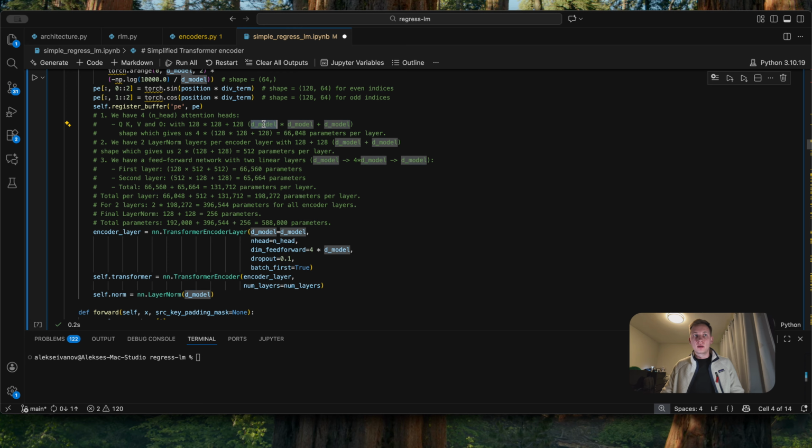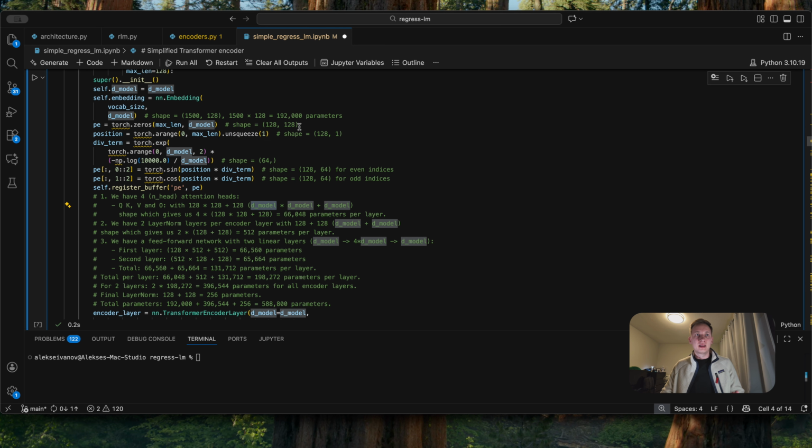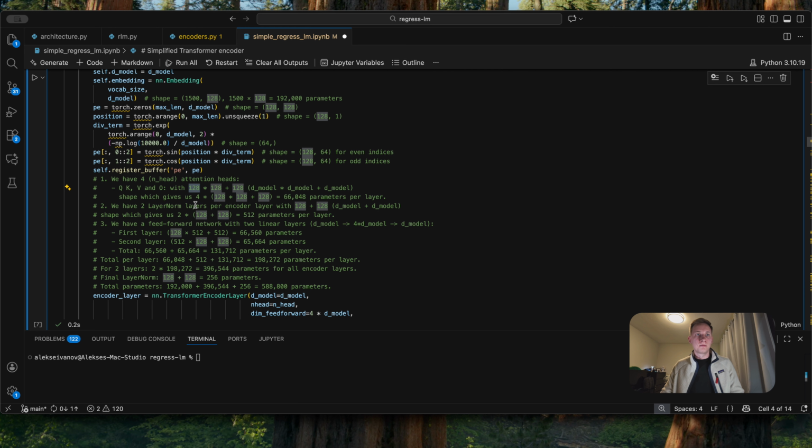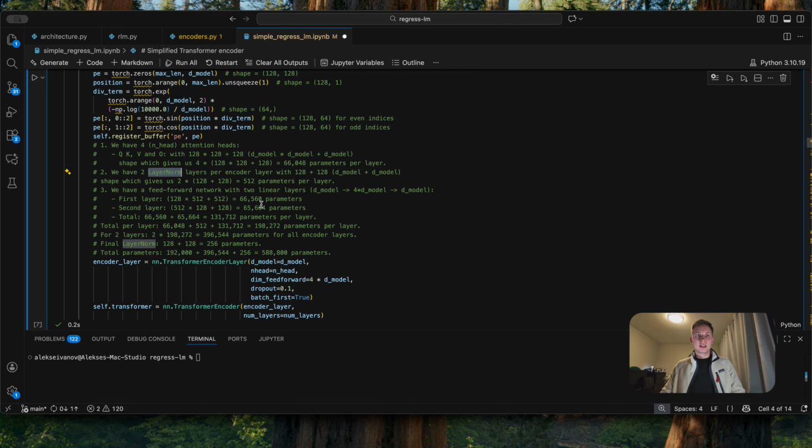Remember, the attention head is just a linear transformation, so that's why we have a D model by D model, and by default we use 128 as the D model size. So when we multiply 128 by 128 plus 128 for biases, and then multiply it by 4, we have 66,000 parameters per layer.